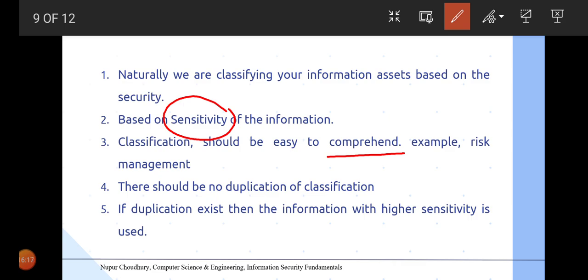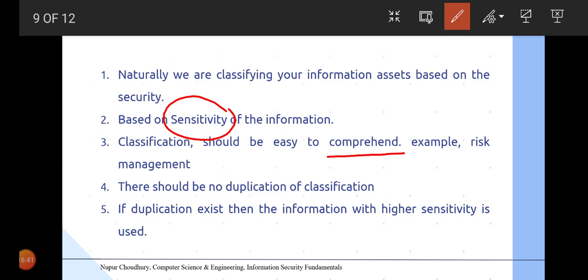For example, risk management. Now what types of risk are associated with which type of information? Some information within the enterprise or the organization holds a lot of risk if it has been leaked out. So all those things need to be easily understood before we actually work with them.